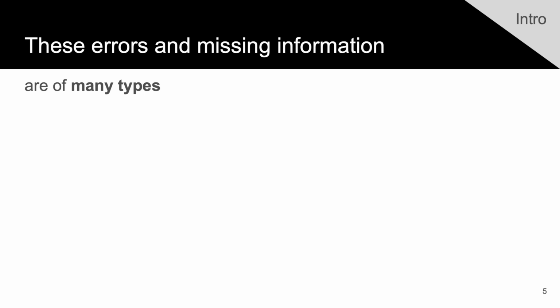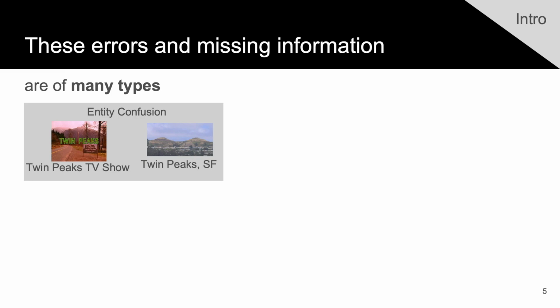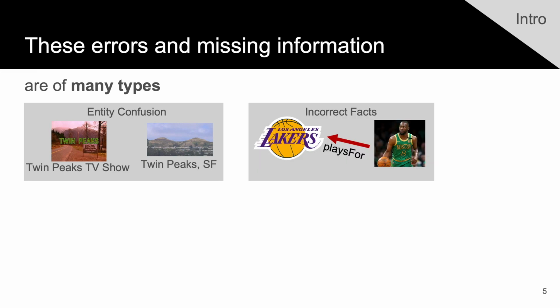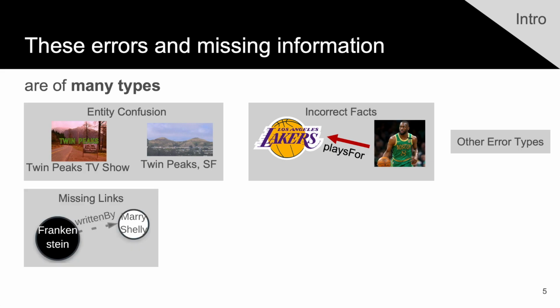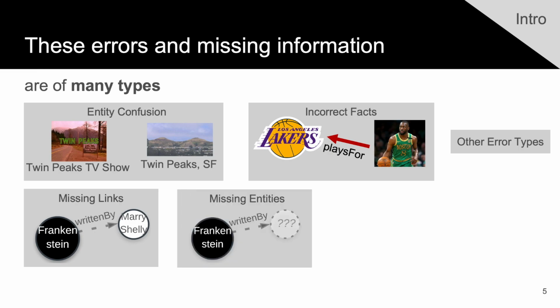Moreover, these errors and missing information take many different forms. One example is entity confusion. For example, maybe the TV show Twin Peaks is confused with the location in San Francisco, Twin Peaks. Another example is just blatantly incorrect facts, like a Boston Celtics player, Kemba Walker, playing for the Los Angeles Lakers. And beyond these, there are many other types of errors. Similarly, missing information can take different forms. One example would be a missing link, like the authorship link between Frankenstein and Mary Shelley might be missing. Another example might be worse, where even the entity is missing from the knowledge graph. And beyond these, it's possible that there are even types of errors and missing information that we don't even know about.